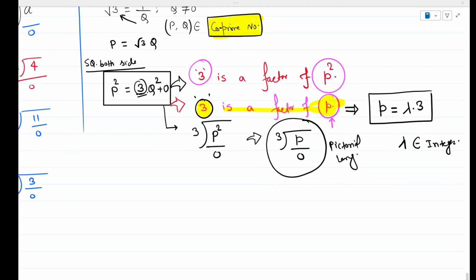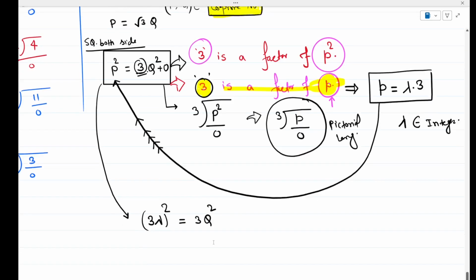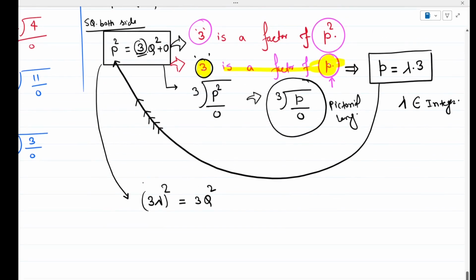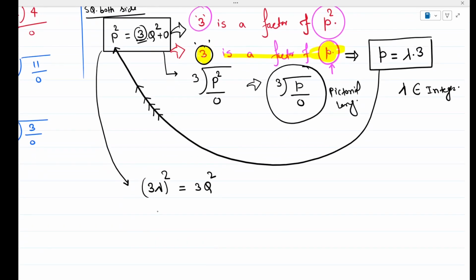Now we can substitute this P condition back into the original condition. I'm back substituting this P into this expression. What will I get? P square, it means 3 lambda whole square, is equal to 3 Q square. Am I right? See here? Tell me, any doubt? Okay, don't go one step ahead, just be at the same level with me, otherwise there will be a mismatch. I'm saying this again.